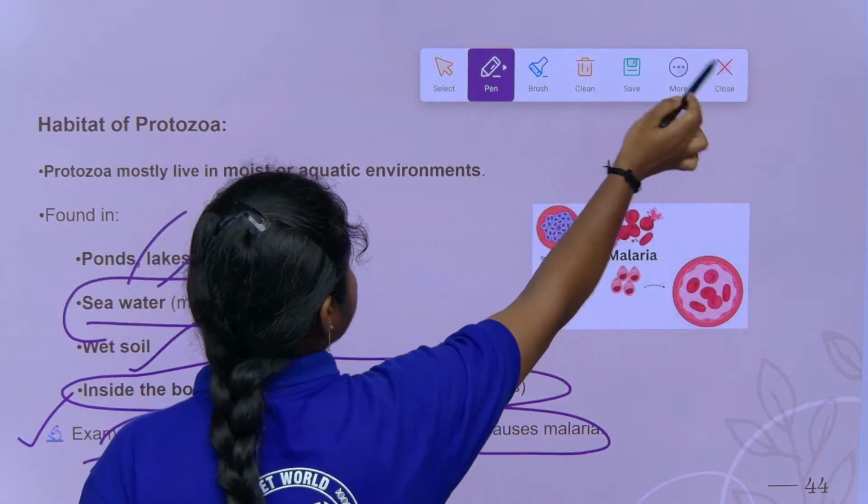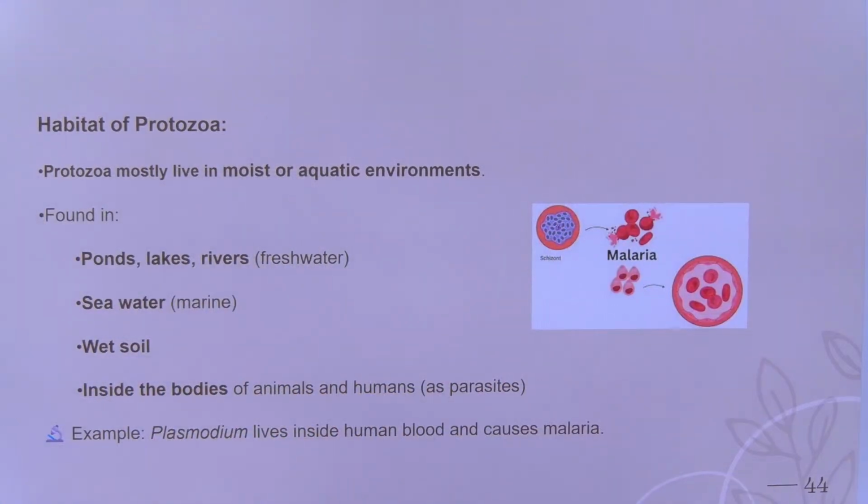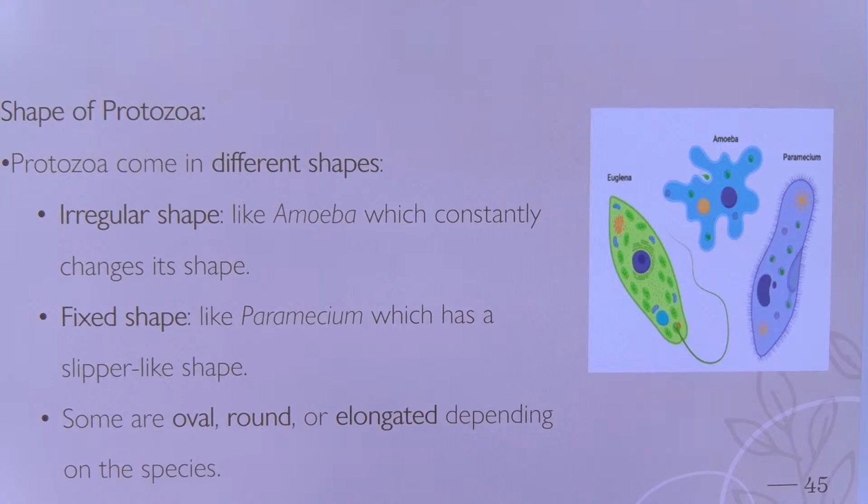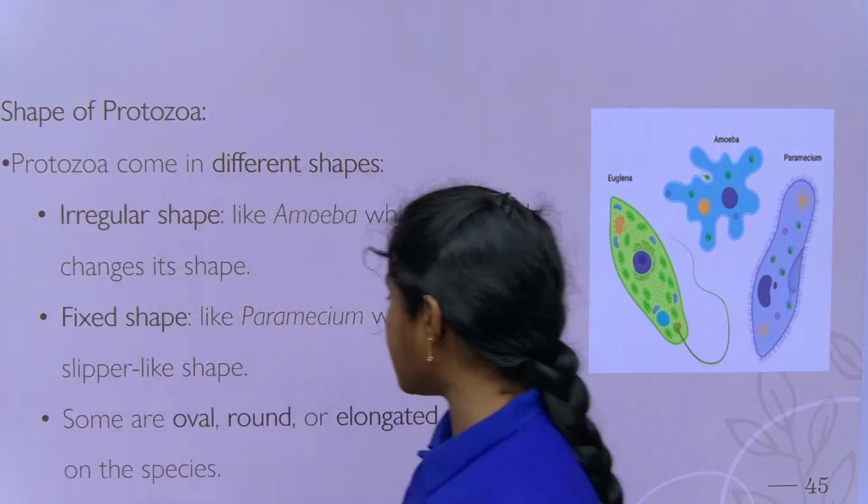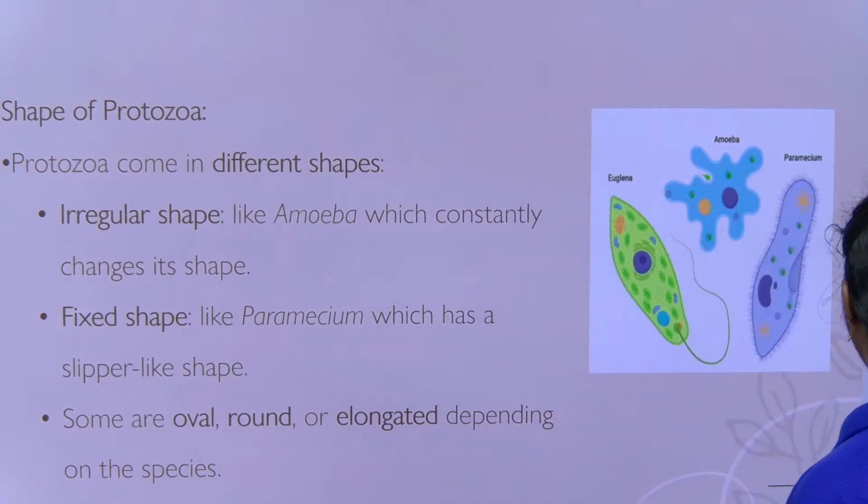They grow in ponds, lakes, rivers, sea water, wet soil. The moist conditions are most preferable. Coming to its shape, protozoa are in different shapes. They have irregular shapes, fixed shapes, and they may be oval, round, elongated depending upon the species.